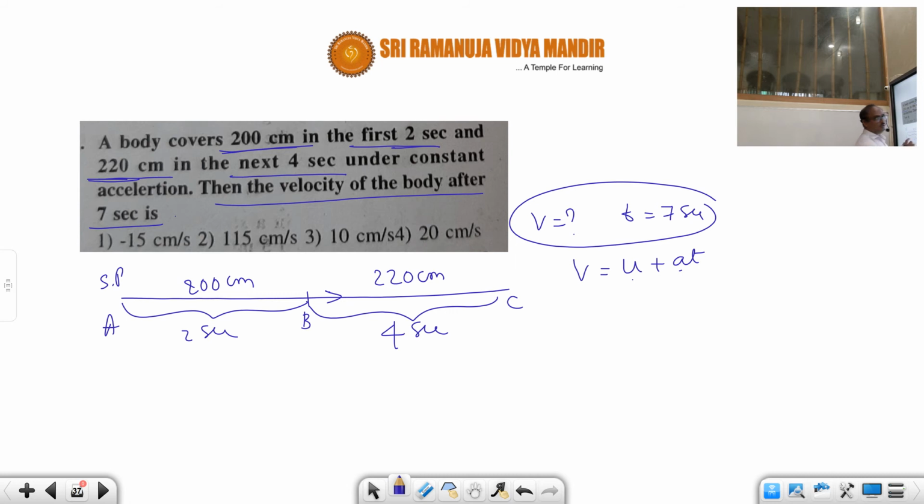Take a to c, you will get another equation. Using those 2 equations, you are able to get the initial velocity and acceleration. Then you can substitute the u value and a value in this equation to get the velocity. So try this. Otherwise, in the next class, in the live section, I'm going to explain this problem.